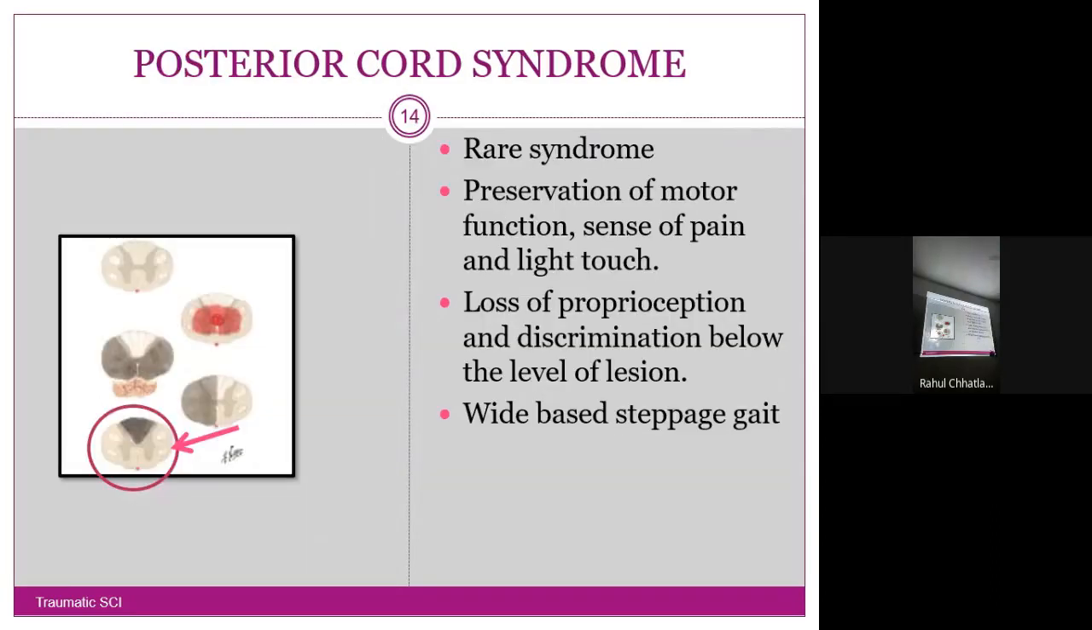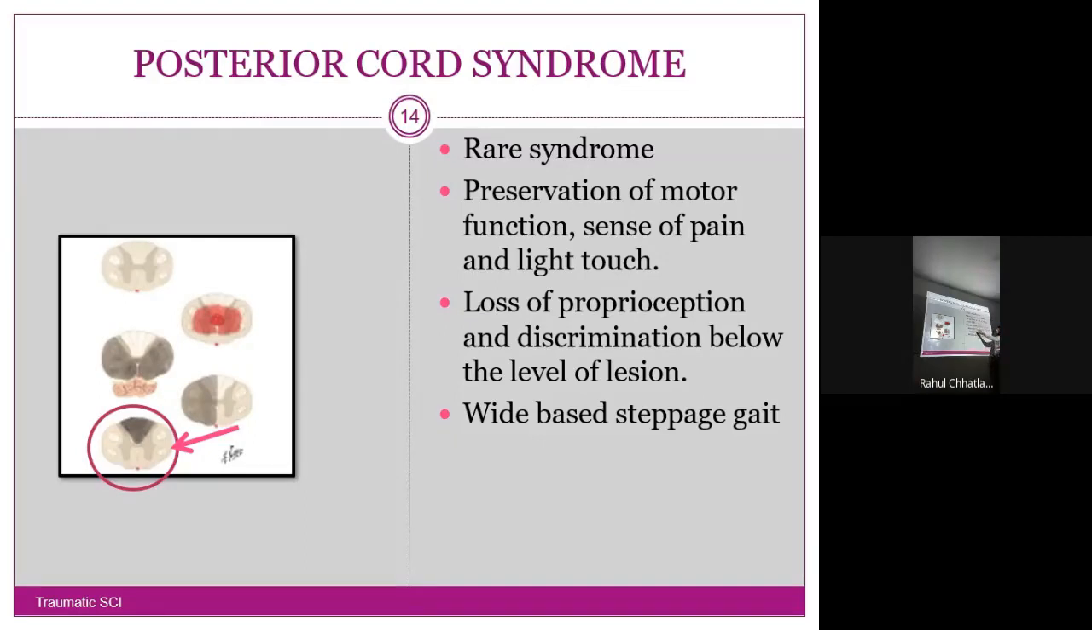And the last, posterior cord syndrome, which is very rare, it does not happen very frequently. Preservation of motor function, sense of pain and light touch. It is the complete opposite of what happens in the anterior syndrome. Motor is all preserved, pain preserved, temperature preserved. Everything other than that is affected.